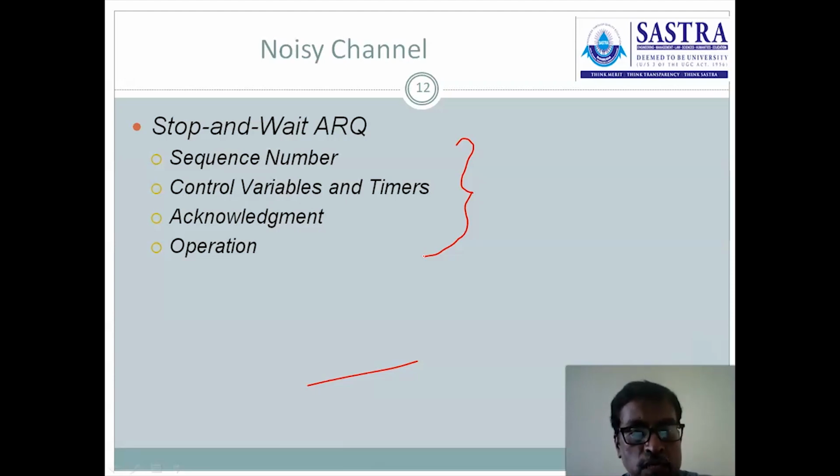And then sequence number, control variable, timer, and acknowledgement operation. Why are we discussing these four parameters? The meaning is there were no error control procedures in the previous case. Now we require error control procedures because we are using a noisy channel now. First I will explain the sequence number.